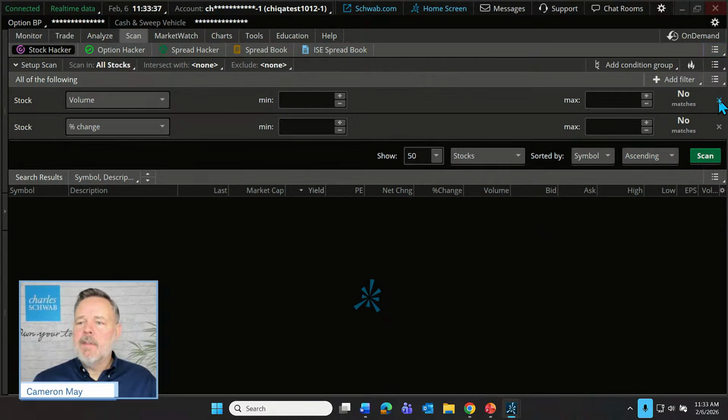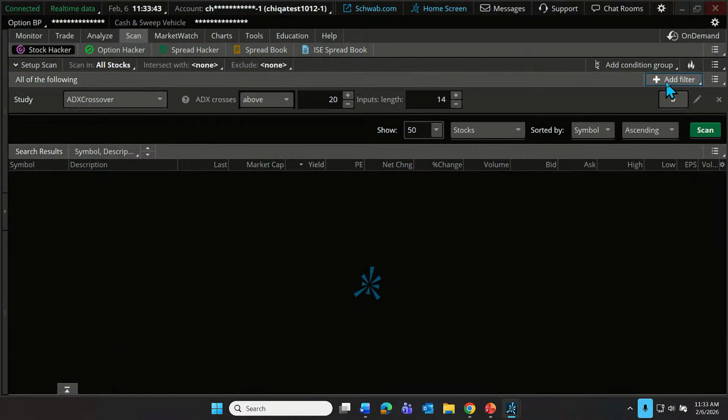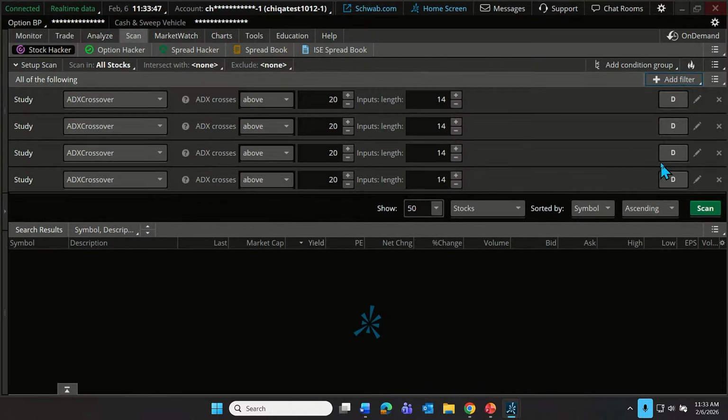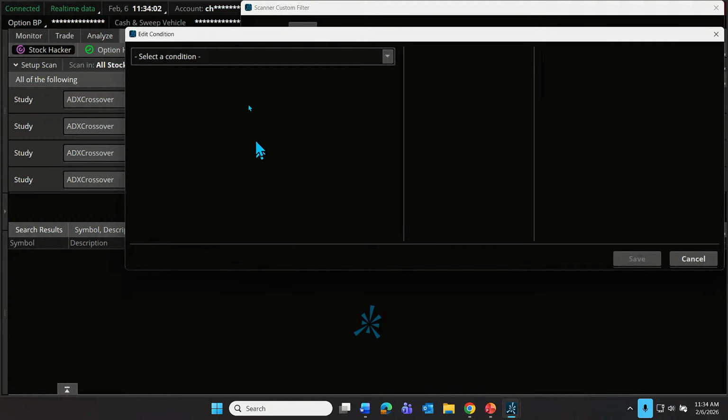We're not going to use any of these stock filters, so I'm going to remove those. Instead, we're going to do 4 study filters. So I'm going to click on Add Filter. There's 1, 2, 3, 4. Our first filter is going to be making sure that the 50-period exponential is still above the 200. So we're going to come over here, click on the little Edit. Let's delete, and we're going to add a condition.